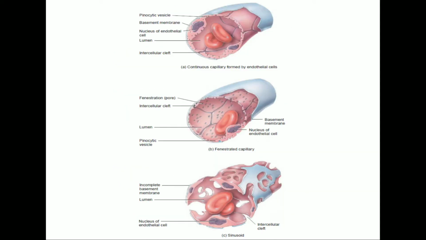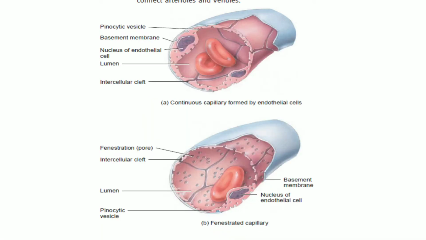In this picture, you can see three types of capillaries which enable the diffusion of substances. Number one is the continuous capillary formed by the endothelial cells. Number two is the fenestrated capillary and number three are sinusoids. Most of the plasma proteins and red blood cells cannot pass through the walls of continuous and fenestrated capillaries because they are too large to fit through the intercellular clefts and fenestrations.